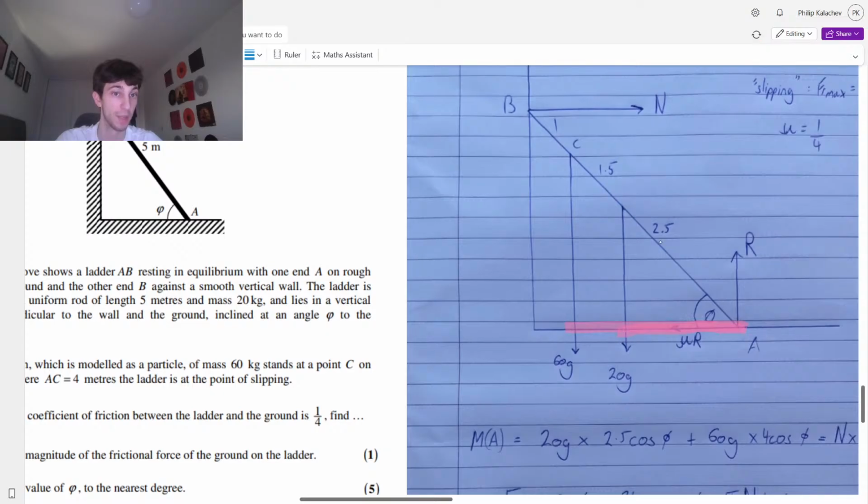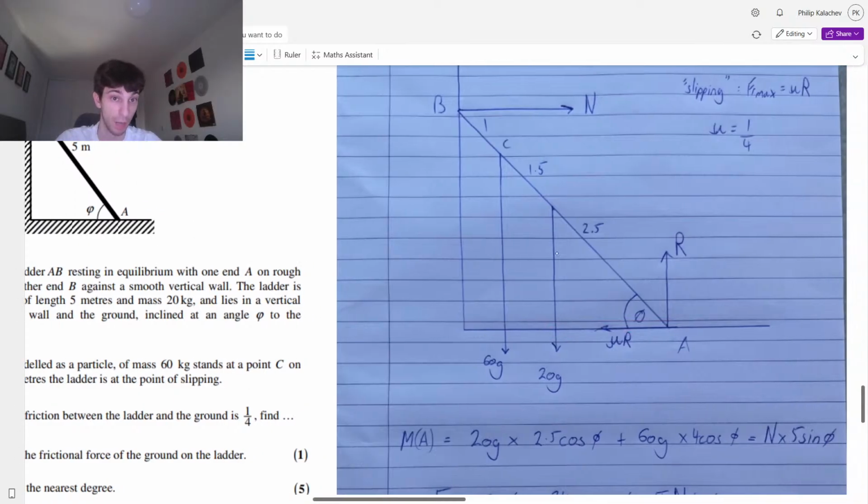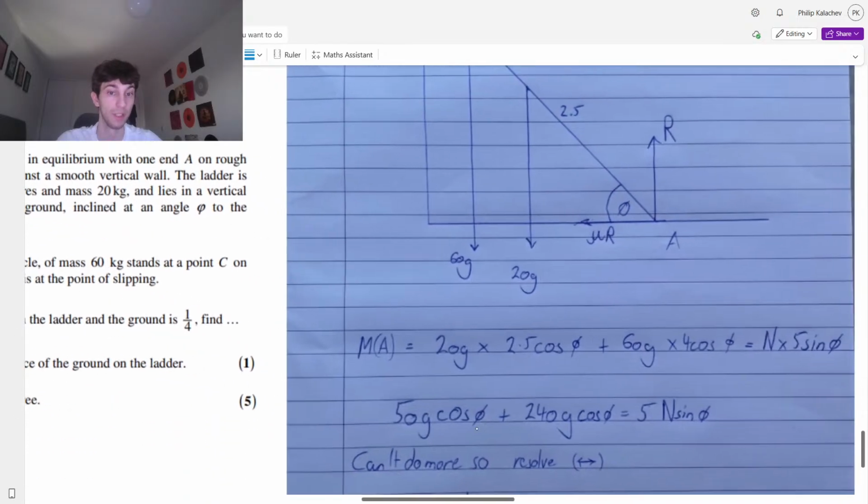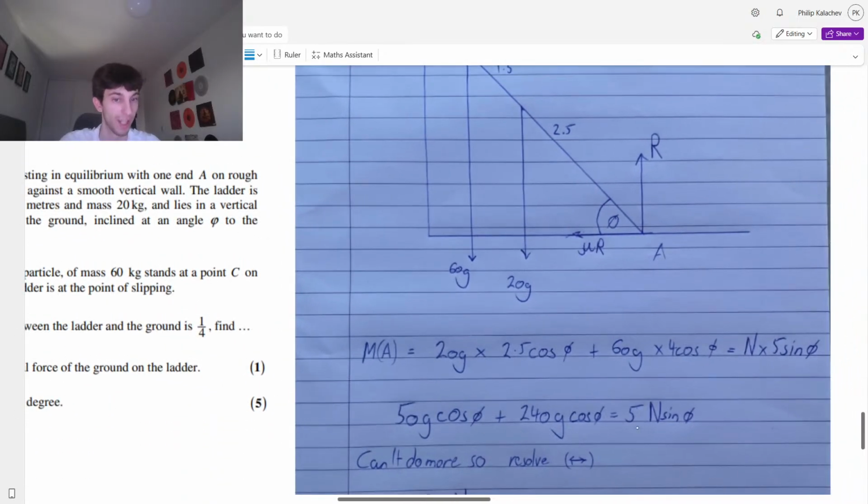Same idea with the 60g. It's going to be 4 as our total distance. So force times perpendicular distance: 60g times, in this case, 4 cos phi. And then this will be equal to the perpendicular distance to N will be up here, or you could think of it as up here. Either way, it's the same perpendicular distance. Because remember guys, we can extend this force out. It's just going to be N times 5 sin phi. Why is it 5? Because the whole distance of our hypotenuse is 5. Nothing too tricky there. So we have 50g cos phi plus 240g cos phi equals 5N times sin phi.